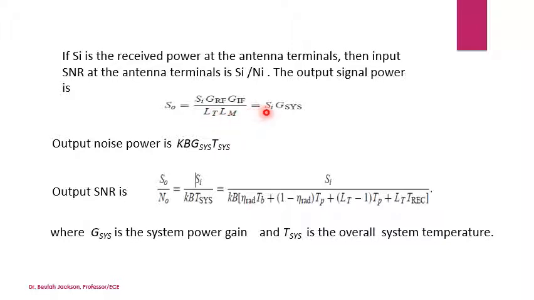That is equal to SI times the system gain. The output noise power is K B times the gain of the system times the overall system temperature TS. So the output SNR, S0 by N0, is equal to SI by K B times the overall system temperature, which is nothing but this expression.